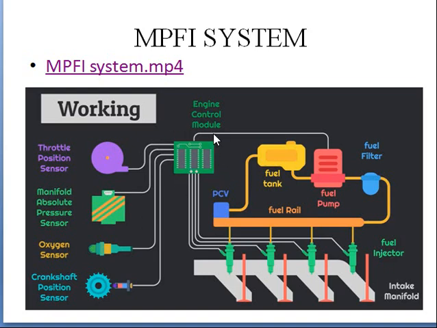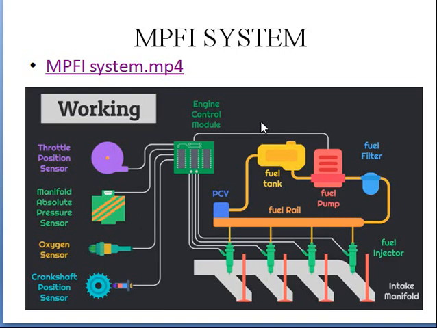The purpose of engine control unit is it will sense all the things like the quantity of fuel we have, the pressure we have, the quantity of air, the position of the throttle valve. Everything will be in the control of engine control module. We call it as ECU, also engine control unit. So this ECU is a programmed chip where we can code and decode depending upon our requirement.